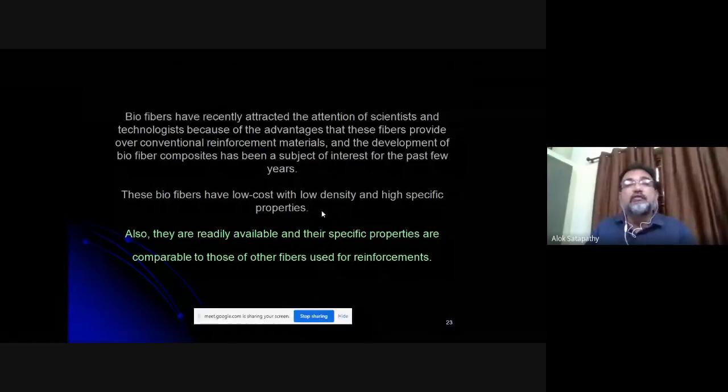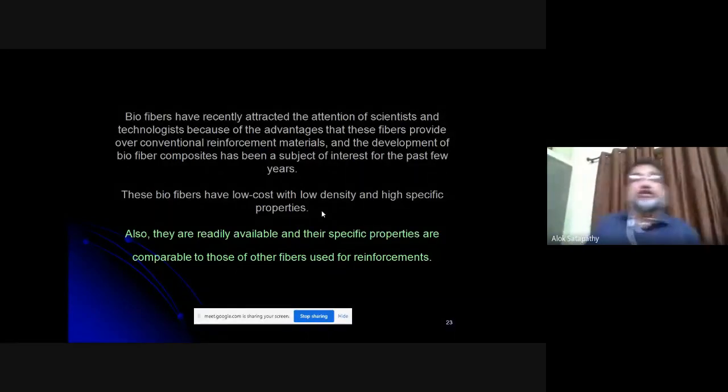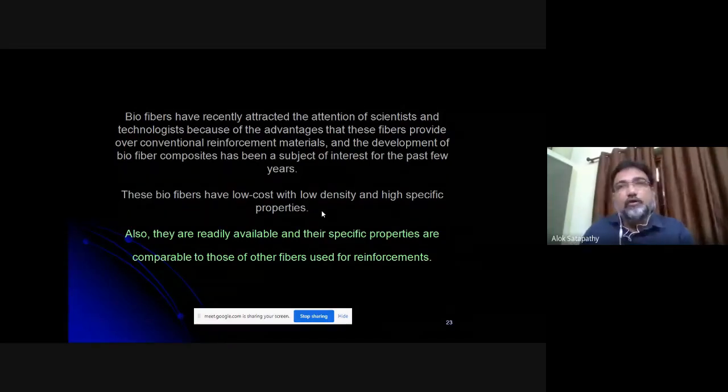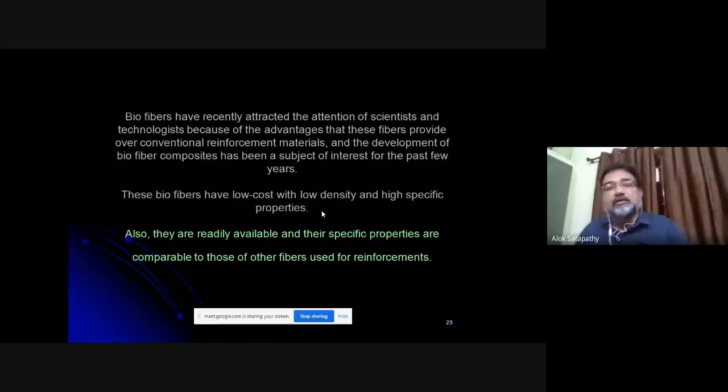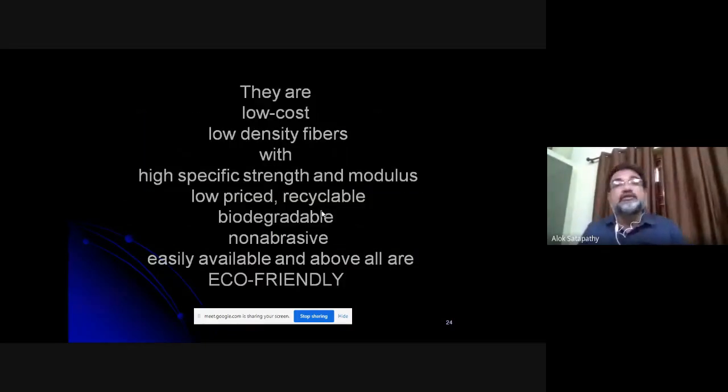That is the reason why these green fiber composites have been a subject of interest for the past few years, because mankind and the entire scientific community are looking for cheap and eco-friendly materials, and these green composites fit very well into these requirements.